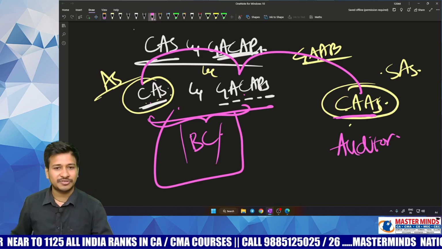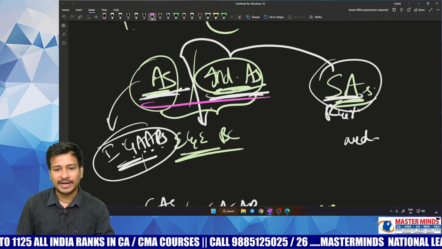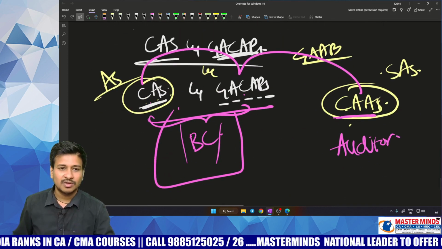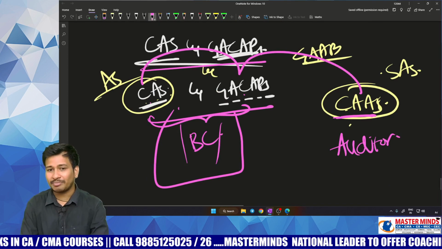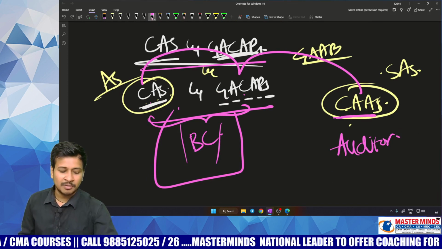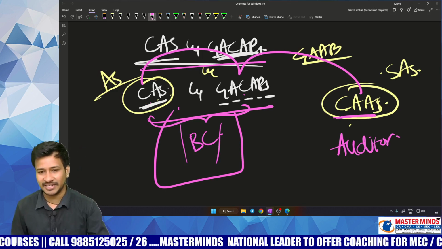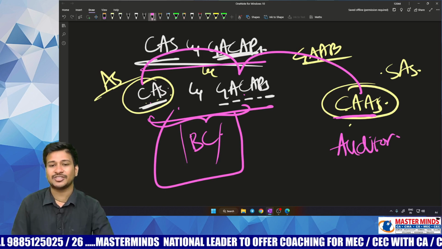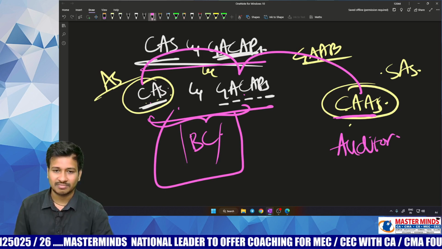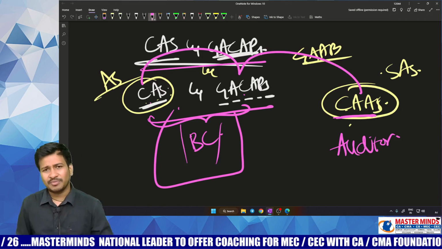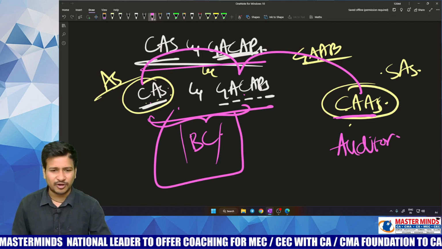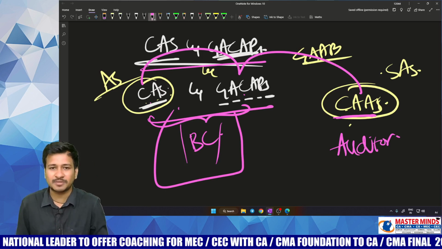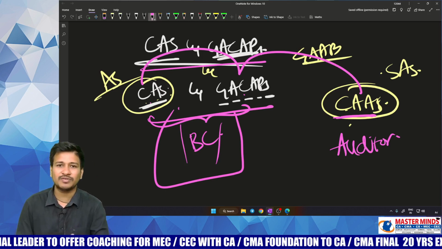And one more difference. Here accounting standards or Ind AS are absolutely mandatory for each and every business concern. Whereas coming to CAS and GAAPs, they are not mandatory for each and every business concern, but these are absolutely recommendatory in nature. So if a business concern would like to follow, it can follow. If not, no need to follow. But it should have some basic accounting principles for doing this accounting with respect to the cost records.